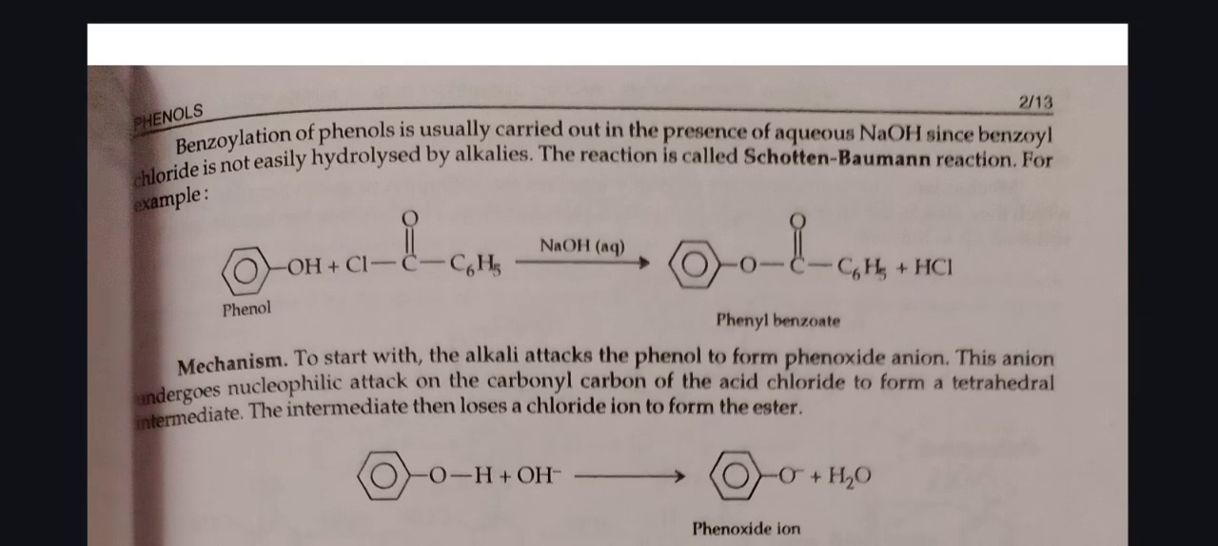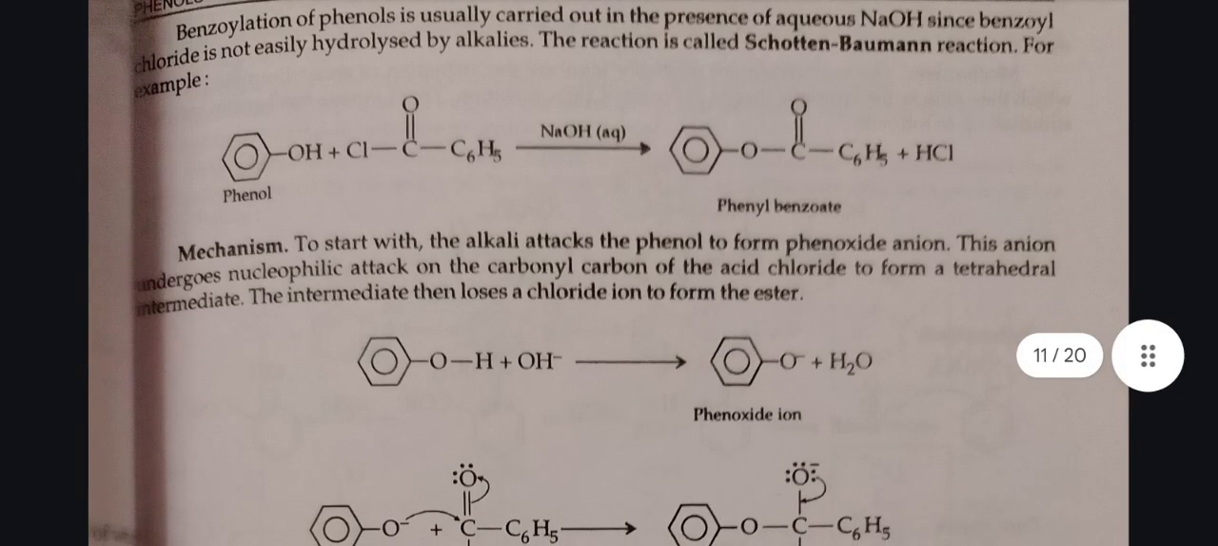Benzoylation of phenols is usually carried out in the presence of aqueous NaOH since benzoyl chloride is not easily hydrolyzed by alkalis. The reaction is called Schotten-Baumann reaction. For example, when phenol reacts in the presence of aqueous NaOH, phenyl benzoate is formed.